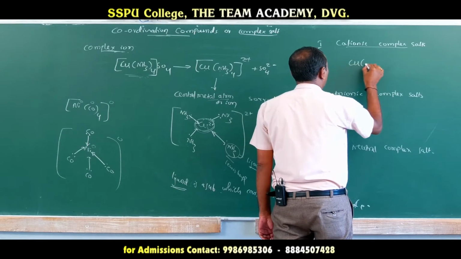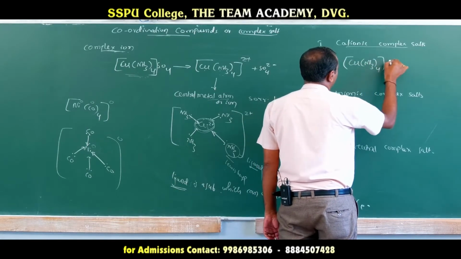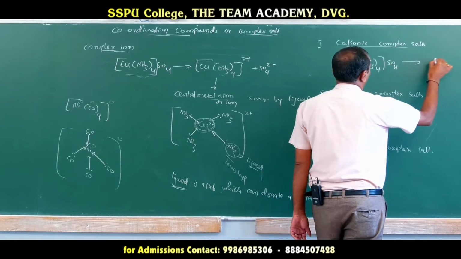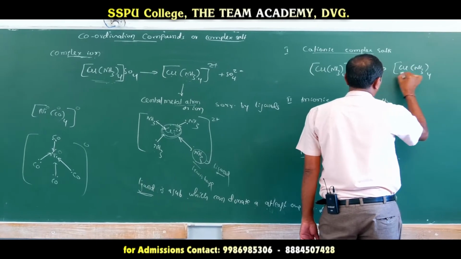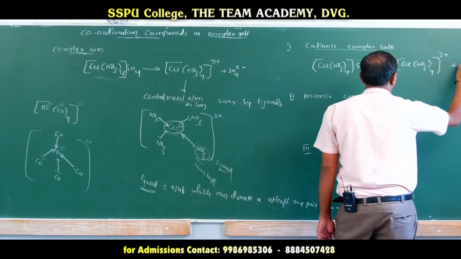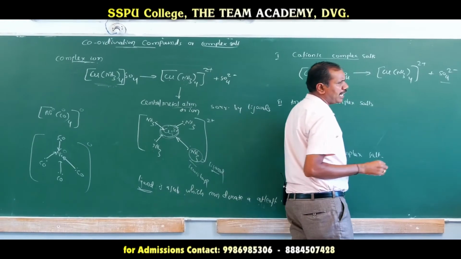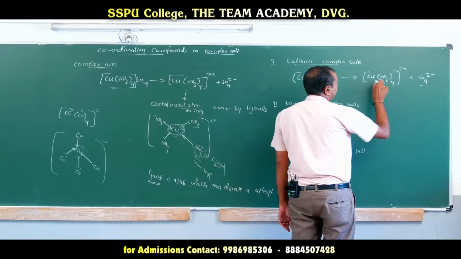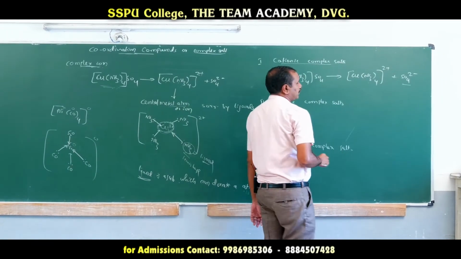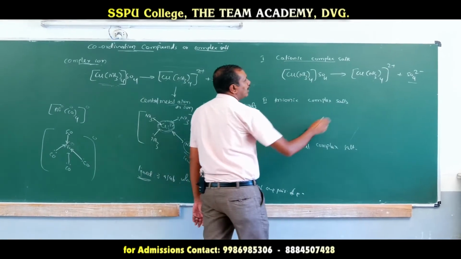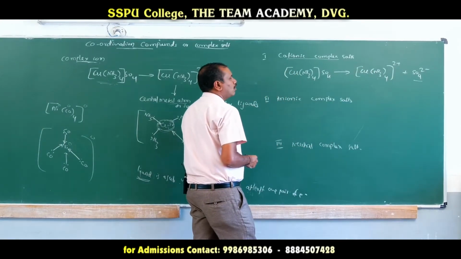Example: cuproammonium sulfate is a cationic complex salt. It dissociates to form [Cu(NH3)4]2+ and SO4 2-. Here we get one simple ion and one complex ion. The complex ion has a positive charge, so it is called a cationic complex salt. Those salts having cationic complex ions we call cationic complex salts.